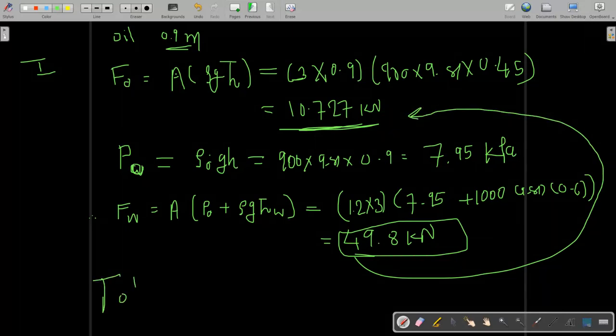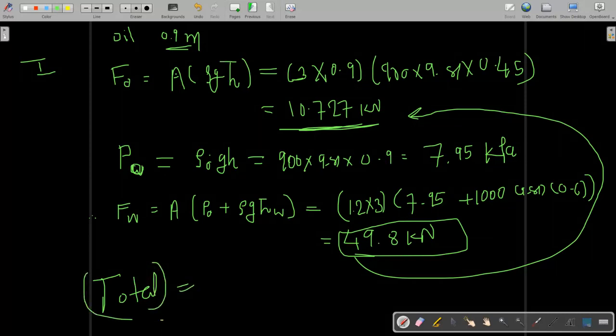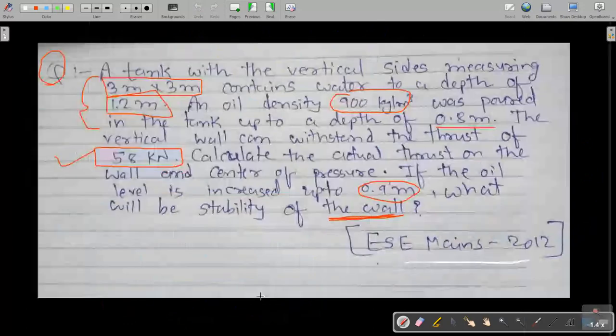You will get the total force after increasing the oil height to 0.9 meter, which is 60.56, or you can say 60.6 kilonewton. But this exceeds our critical limit of 58 kilonewton. So here you can say that by increasing the height of oil up to 0.9 meter, the wall will collapse.